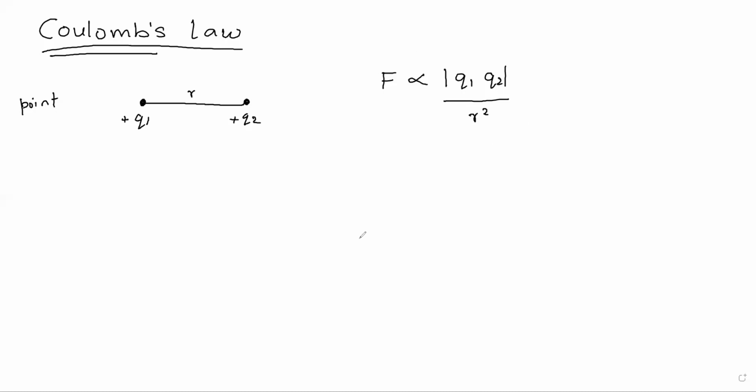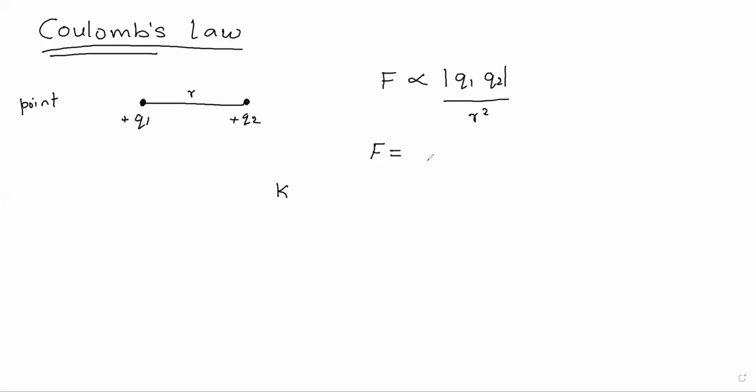Now let us introduce a constant to make this proportionality an equality. We don't want the proportionality symbol now, we want the equality symbol. For that we need to introduce a constant called K, which is known as the proportionality constant.